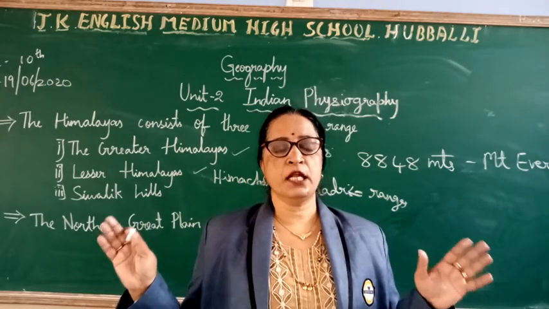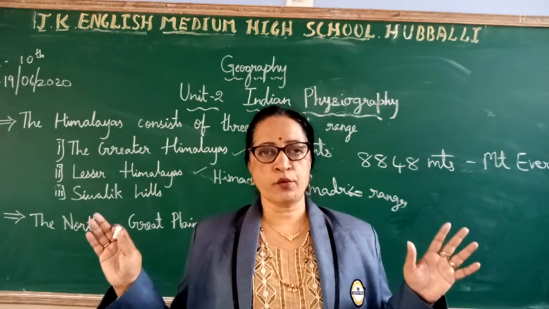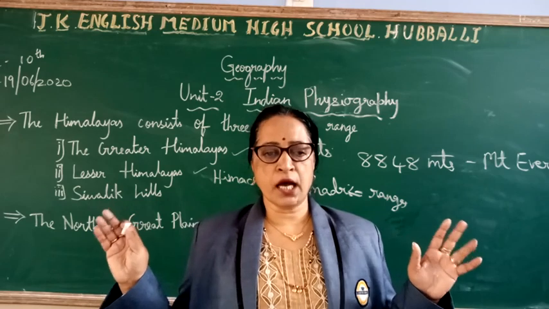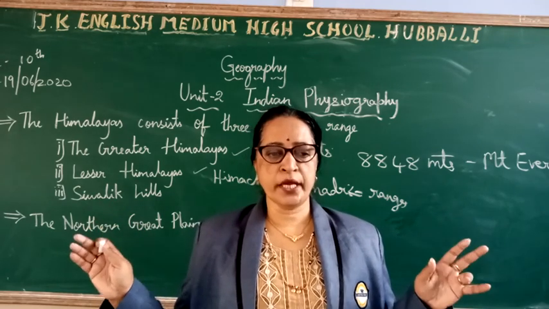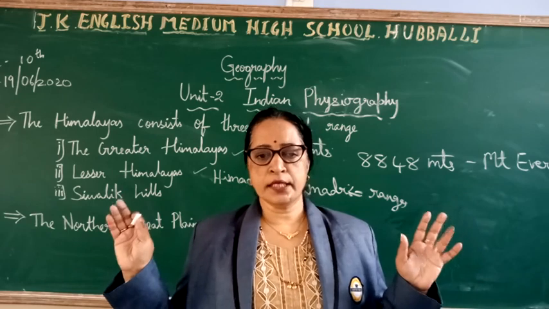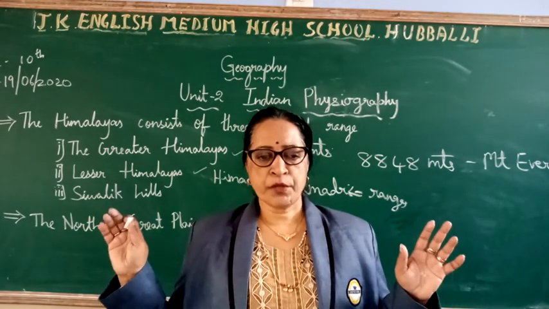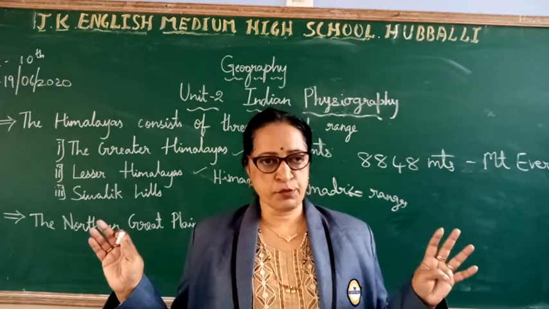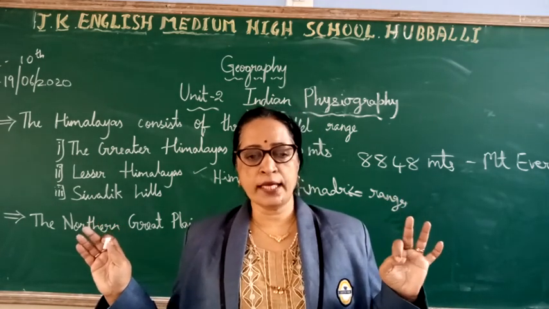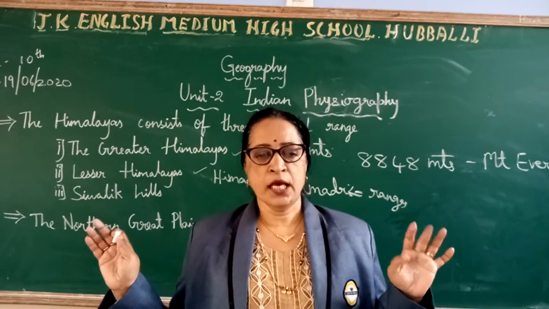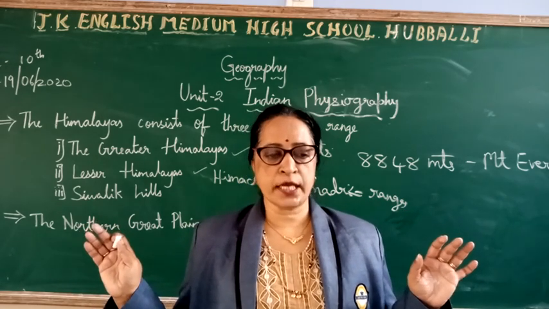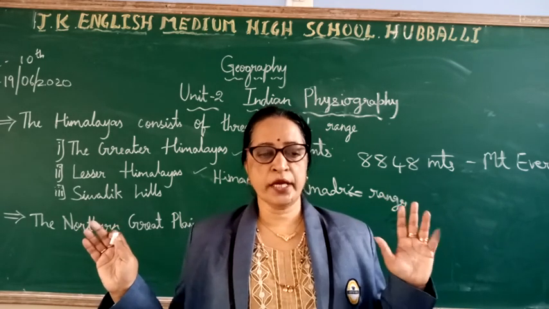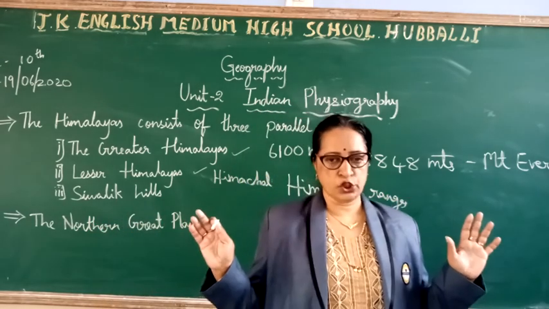What are those parallel ranges? For example, you have got Pir Panjal, Dhauladhar, the Naga Tibba, the Mussoorie, the Mahabharat, and the Darjeeling ranges. They contain many valleys. What are the valleys? You have got Kashmir Valley, Kangra Valley and the Kulu Valley. They are also noted for hill stations such as Shimla, Ranikhet, Mussoorie, Nainital and Darjeeling.